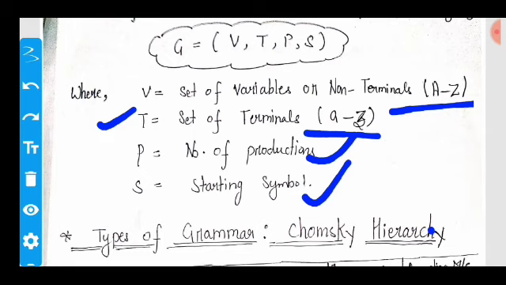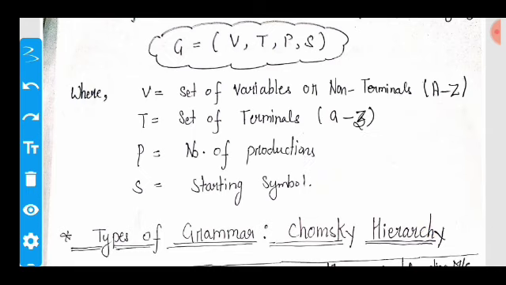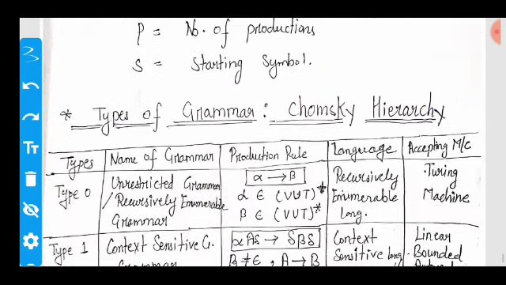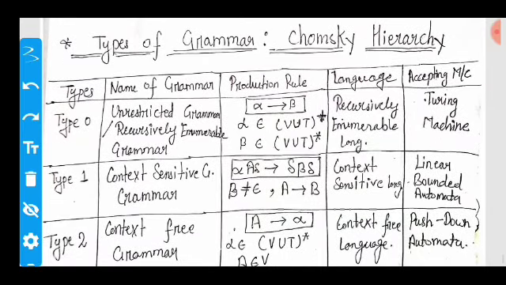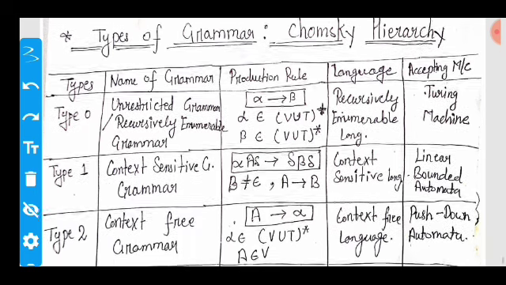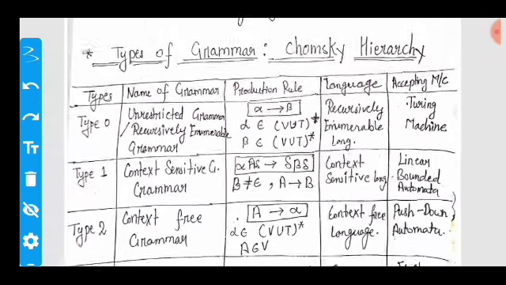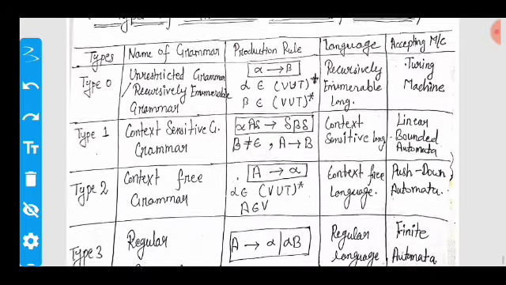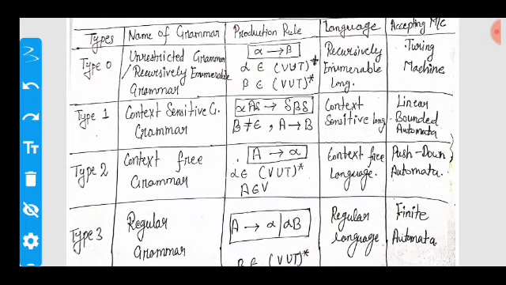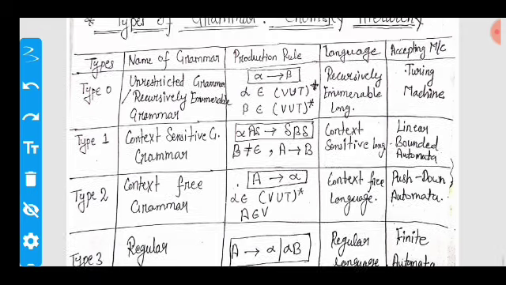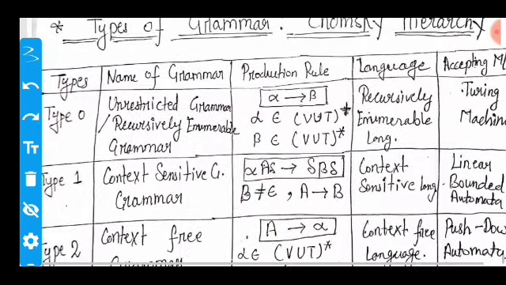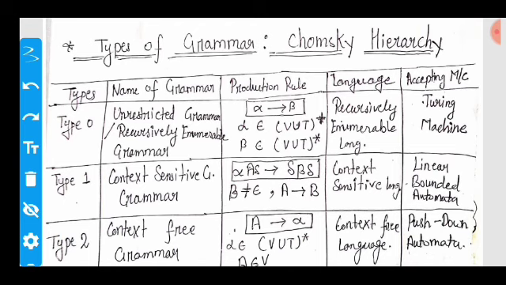So move on. Type of grammar. The types of grammar are also defined by Chomsky, and he gave the Chomsky hierarchy, where there are four types of grammar: type 1, type 2, type 3 and type 0 grammar. So starting with the first grammar, type 0.